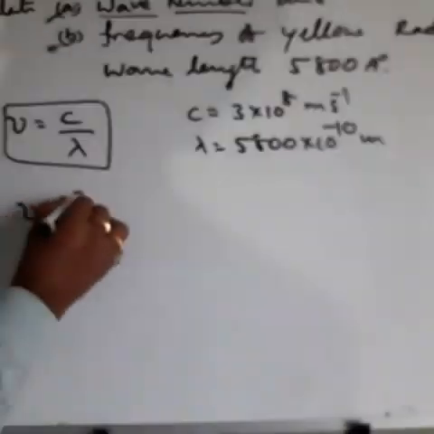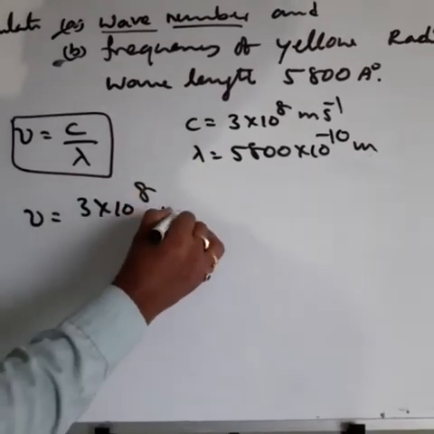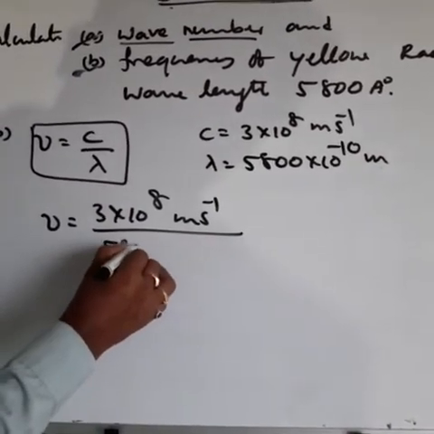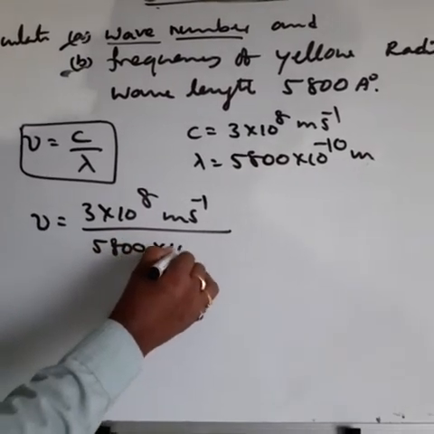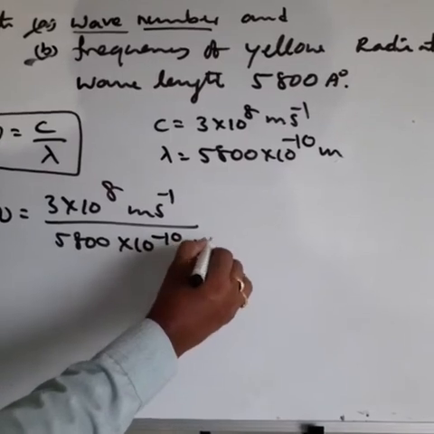Frequency nu is equal to C, 3 into 10 power 8 meter second inverse, divided by 5800 into 10 power minus 10 meter.